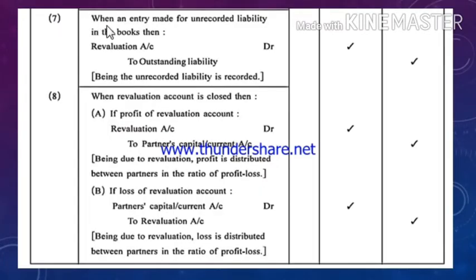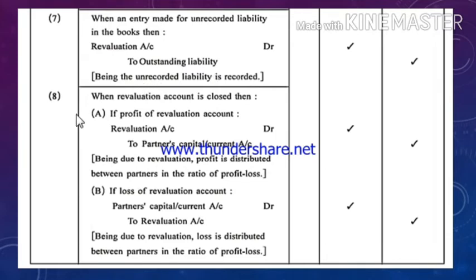Seventh entry, when an entry is made for unrecorded liability in the books, then revaluation account debit to outstanding liability account credit. Previously that liability was not recorded. Now due to recording of that liability, liability increases. Due to increase in liability, loss will occur to the firm, so revaluation account will be debited and concerned liability account will be credited.